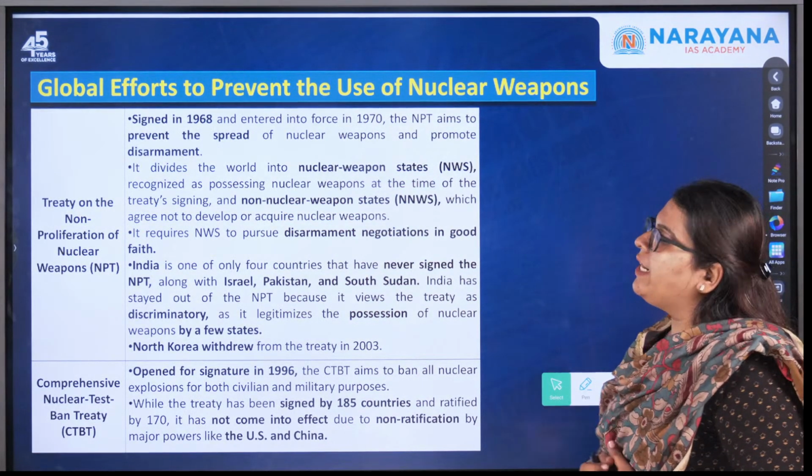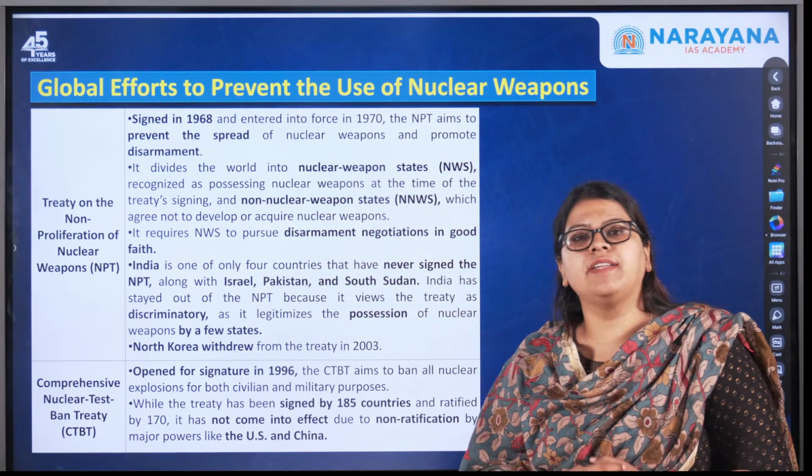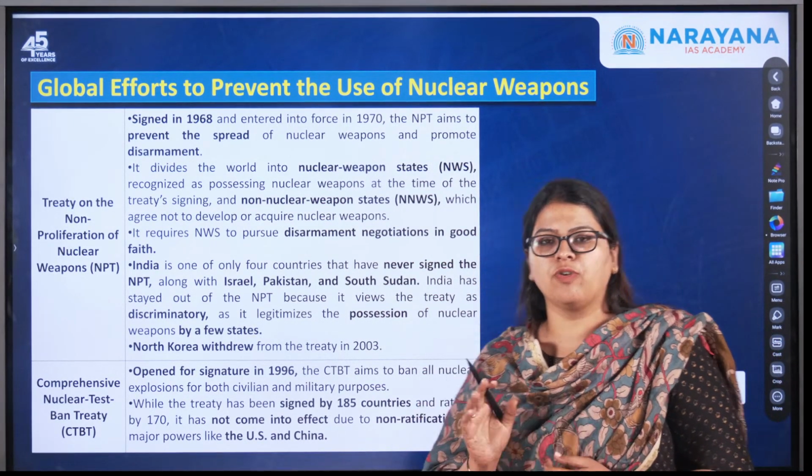So moving forward, let us see what have been the global efforts that have been put in place in order to prevent the use of nuclear weapons.